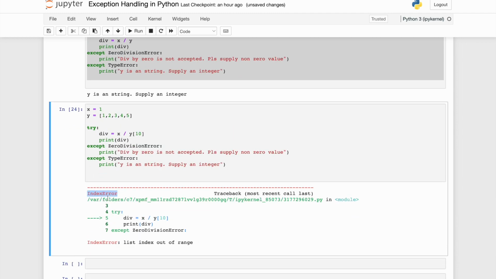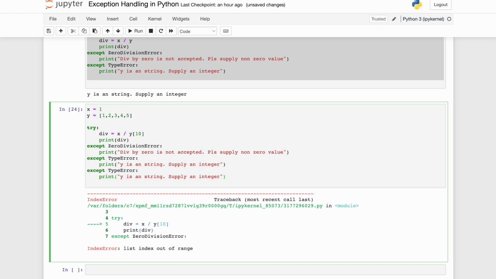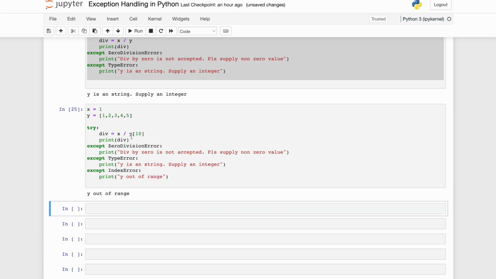Now you can guess why it is throwing an index error, because zero division error and type error are both handled, but index error is not handled. So what I should do is put an index error over here, saying y is out of range. This is one way of doing it. The other way, if I do not know what type of error I am going to encounter, is I remove this and my except block will catch all.